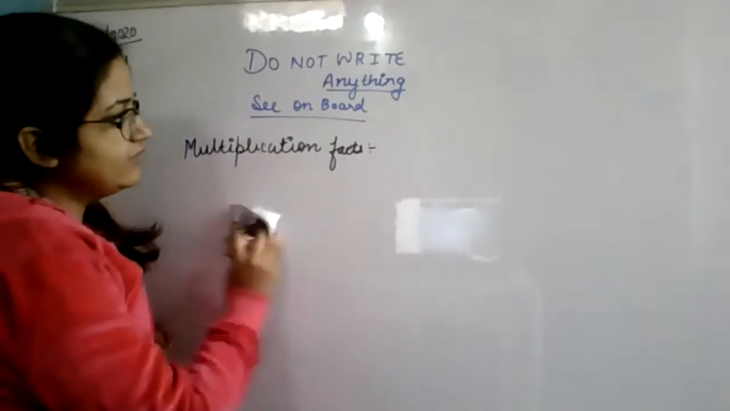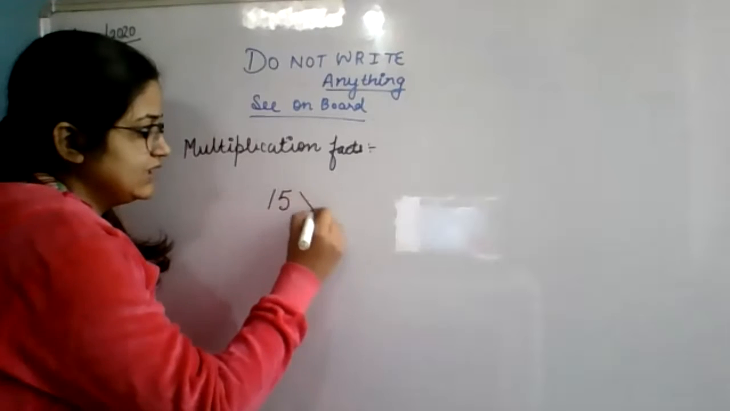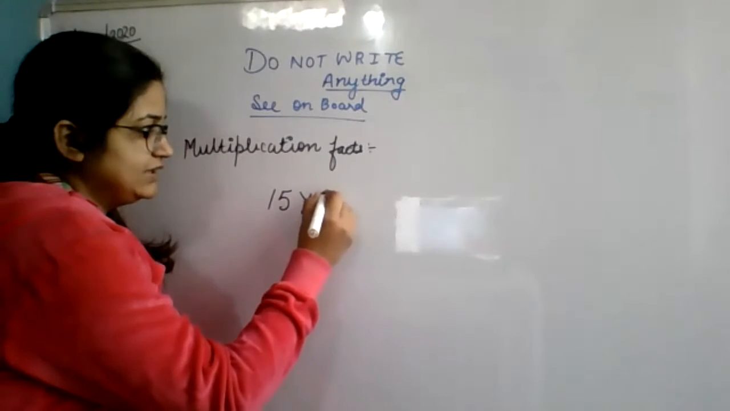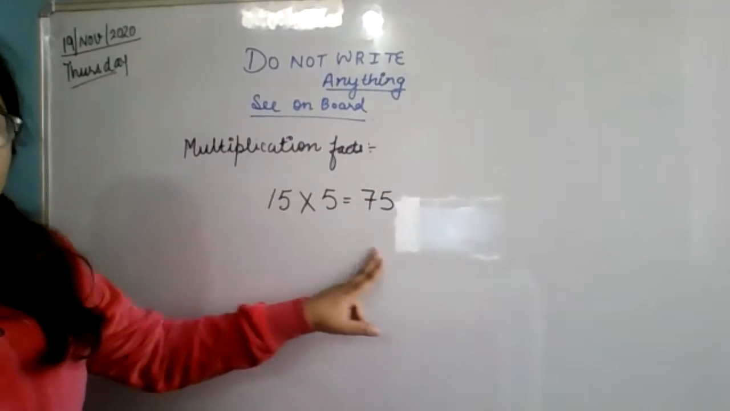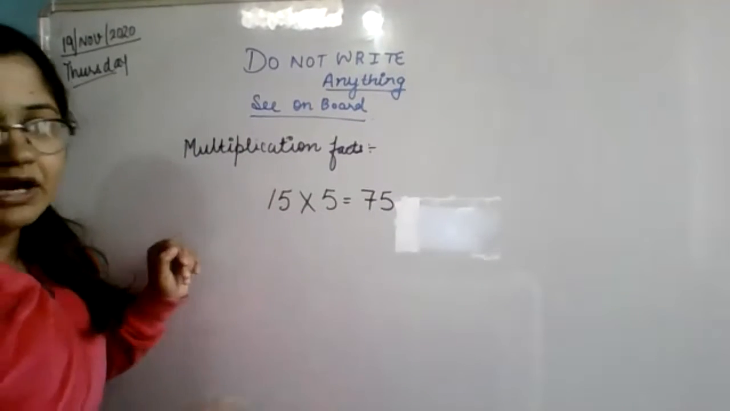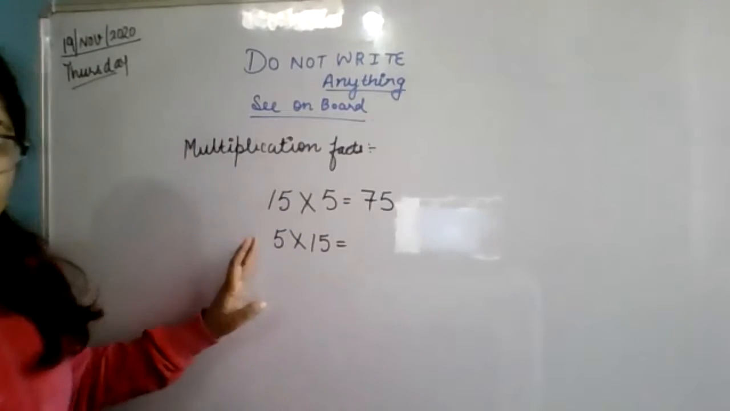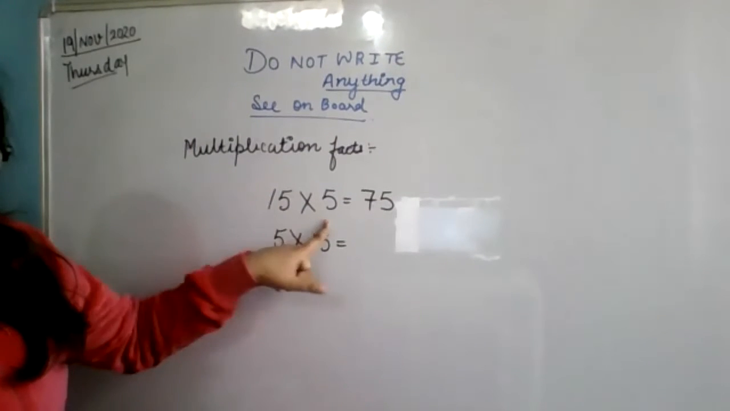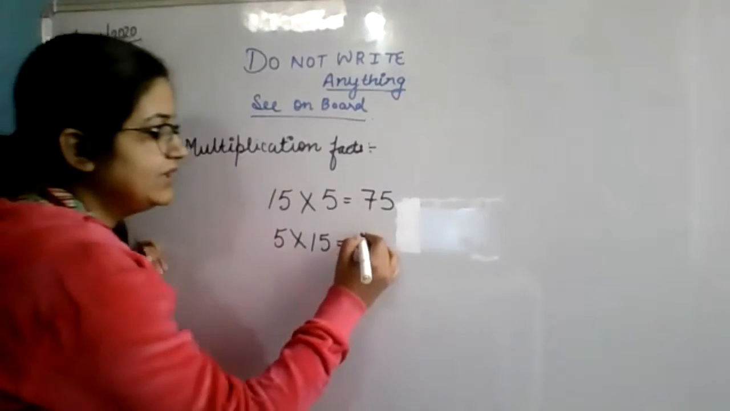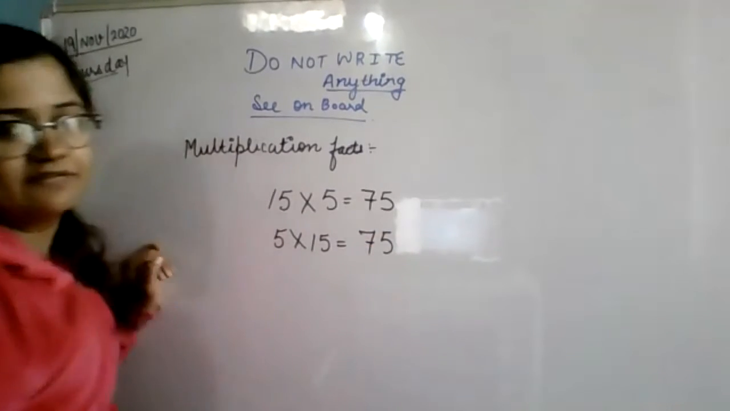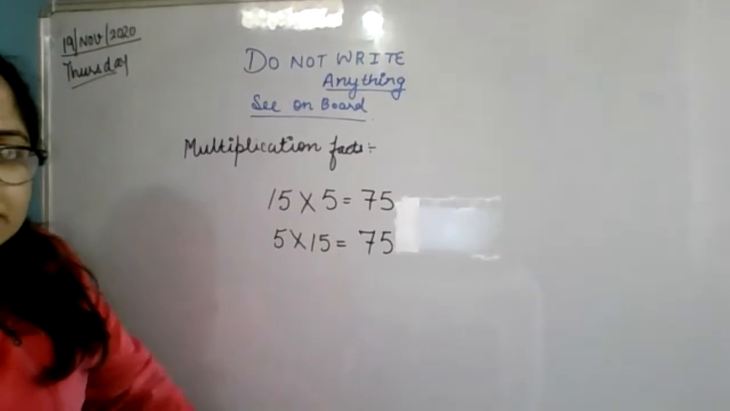See here, look here everyone. 15 multiplied by 5 is 75. 15 fives are 75 is given. Now you have to calculate 5 multiplied by 15. 5 comes at 15's place, 15 will come to 5's place. So 5 fifteens, if you calculate it, will again be 75. Why? Because you're changing its order.